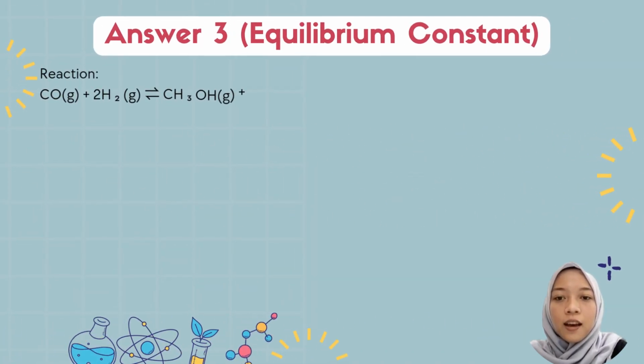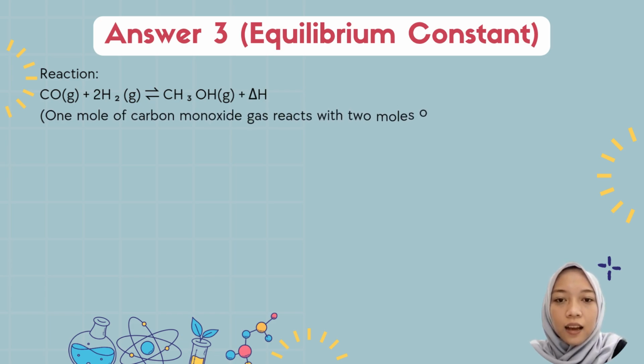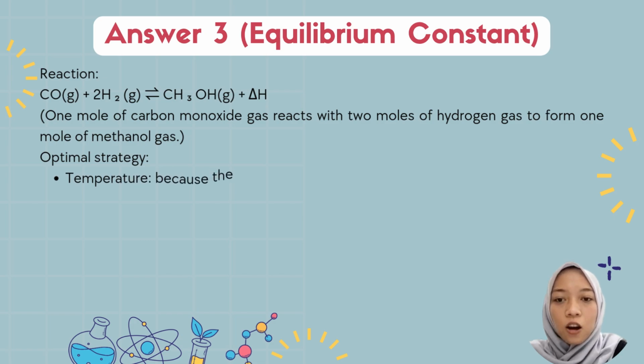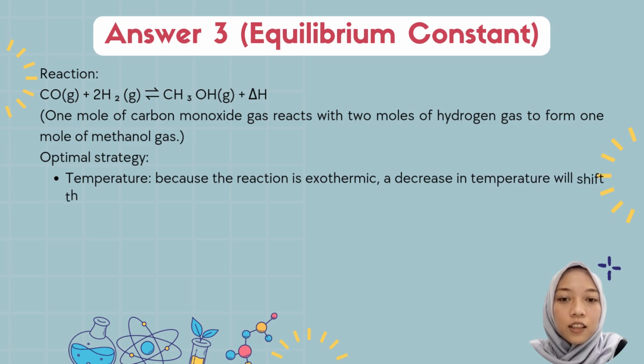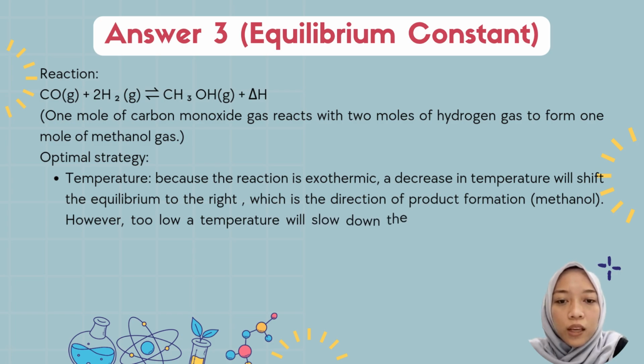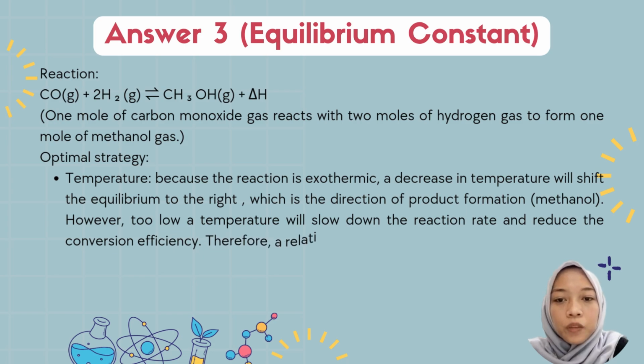Equilibrium constant reaction: 1 mole of carbon monoxide gas reacts with 2 moles of hydrogen gas to form 1 mole of methanol gas. Optimal strategy, temperature: because the reaction is exothermic, a decrease in temperature will shift the equilibrium to the right, which is the reaction of product formation, or methanol.